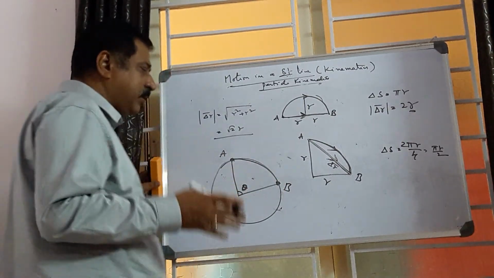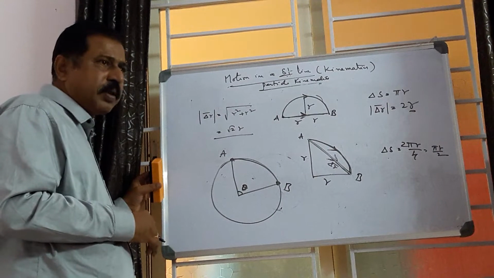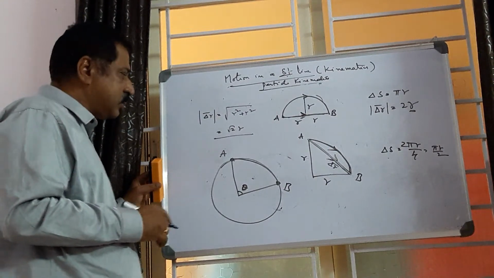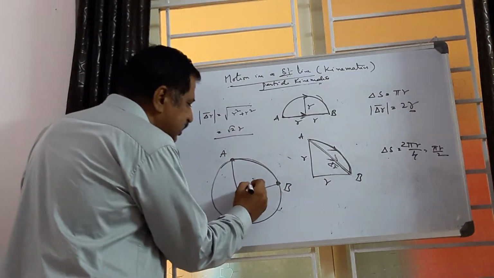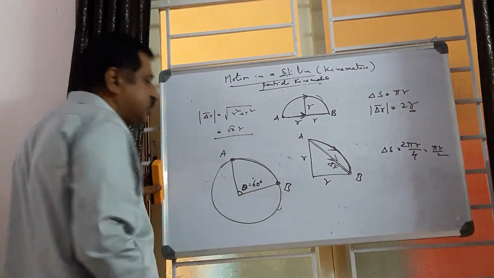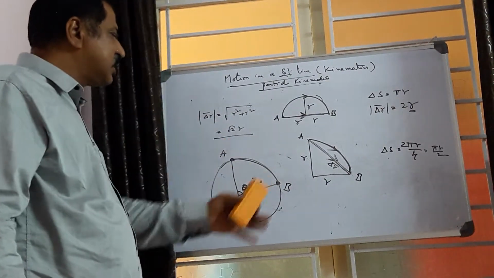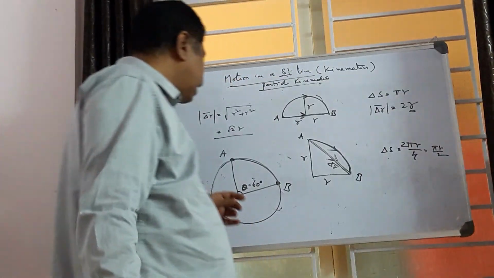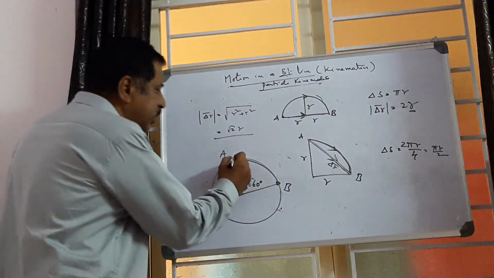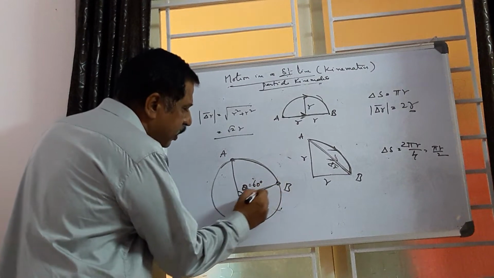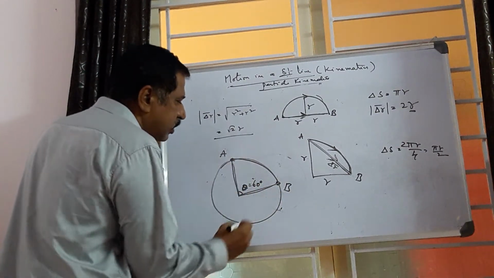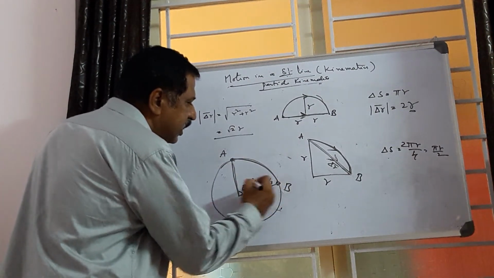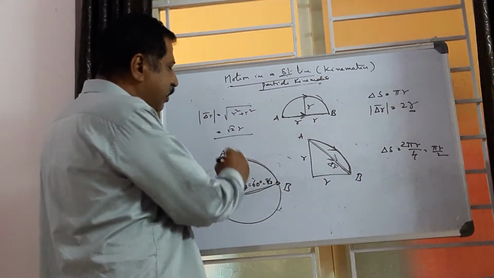Other than 90, 180, 270 and 360 degrees, for example, take 60 degrees. What is the distance travelled by the body, the distance covered by the body? It is in the form of a sector. It is also pi by 3 in radians.